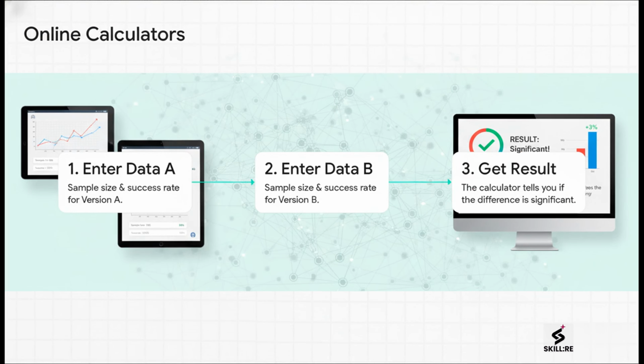And here's the best part. You do not have to be a math whiz to do this. There are tons of free calculators online for this exact thing. You just plug in your numbers for version A and version B, just like you see here, and it does all the complicated math for you. It'll just spit out a simple yes or no on whether your result is significant.